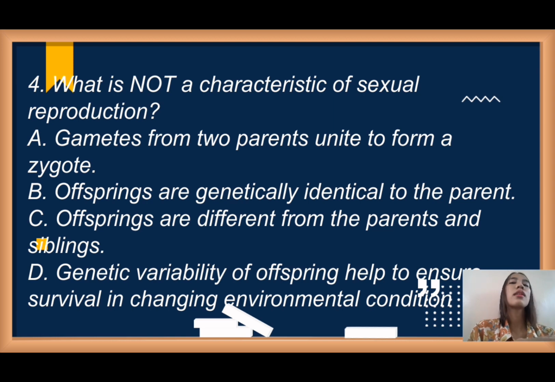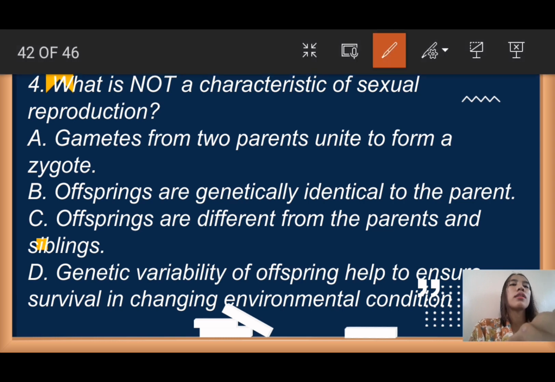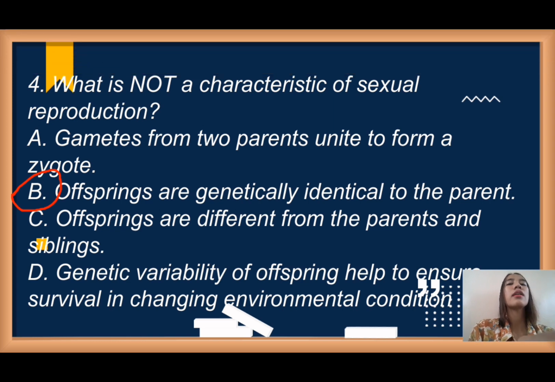It is letter B. Very good. Offspring are genetically identical to the parent, because that is not a characteristic of sexual reproduction. Okay? Because the offspring is genetically unique, not identical, in sexual reproduction.